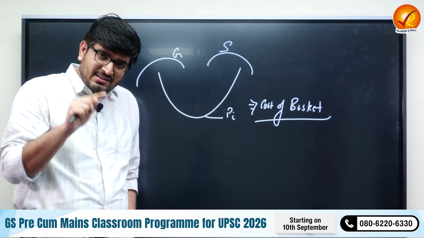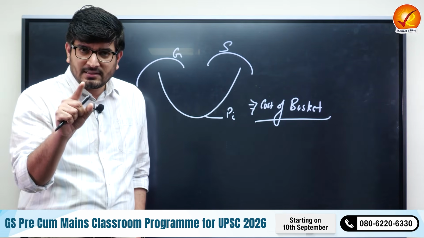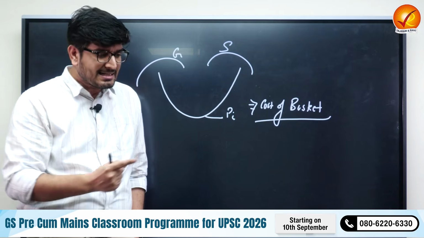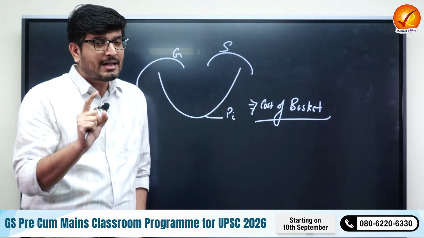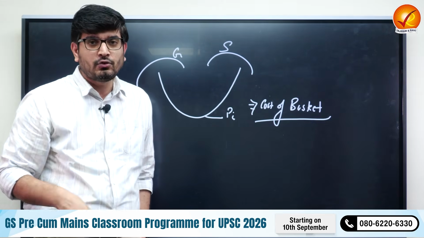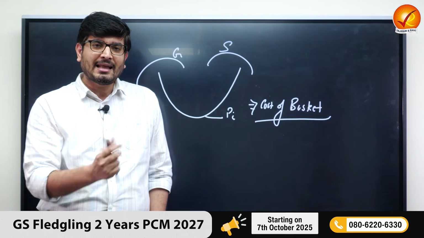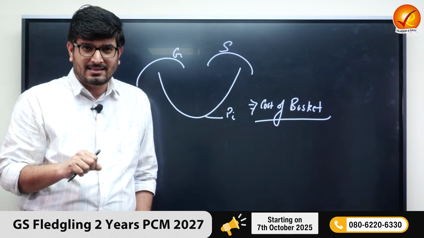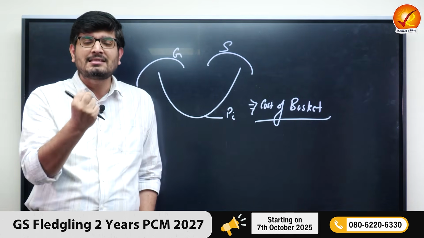Over time, as the prices of the various goods and services increase, and therefore the cost of the basket increases, then we can safely say that inflation is happening. The rate at which the cost of the basket increases as compared to the base year becomes our rate of inflation. So that is how exactly inflation is measured on the ground, especially consumer level inflation. We frame a basket, we put various goods and services in that, and then we attach the various prices to them, and on the basis of the calculation we find out the cost of the basket. That is how difficult or how easy it is for an average consumer to access that basket.